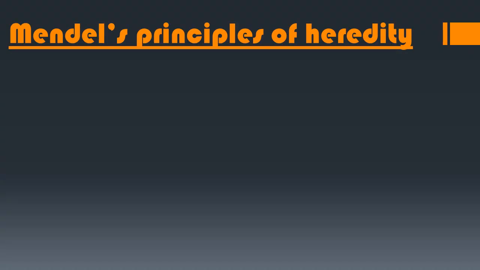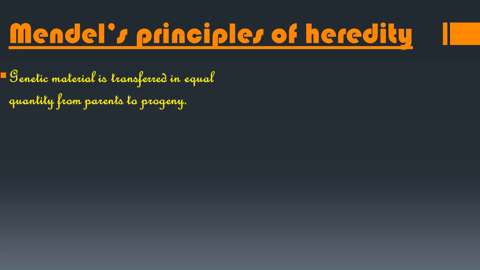Okay, so Mendel's principles of heredity. Students, genetic material is transferred in equal quantity from parents to progeny. That means genetic material, or genes, or characteristics are transferred in equal quantity from both the parents to their children. So the principles of heredity are based upon this fact.